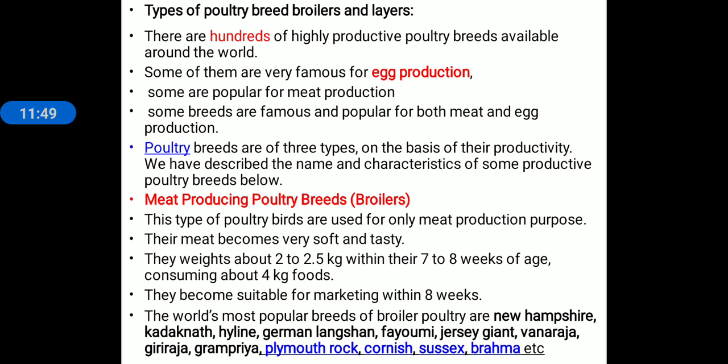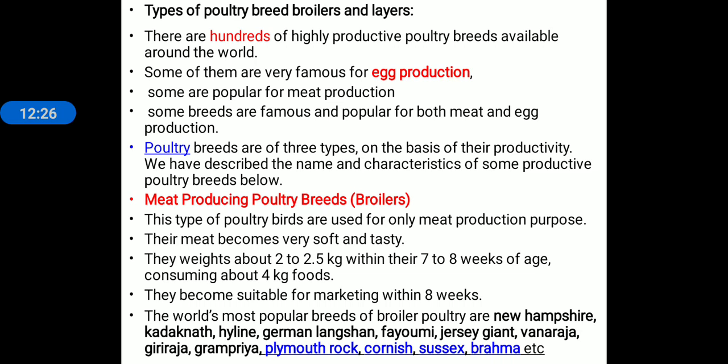Meat producing poultry breeds, that is broilers. The birds which are used for the production of meat are called broilers. The birds which are used for egg production are called layers, and the breeds which are used for dual purpose, such as production of meat as well as eggs, such birds are called dual purpose poultry breeds.